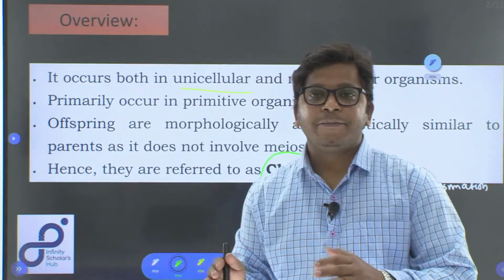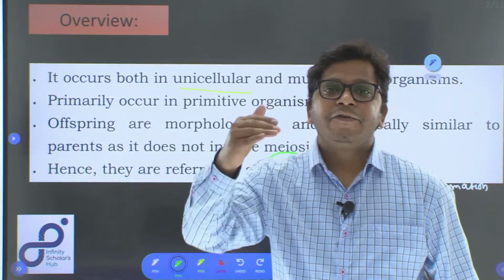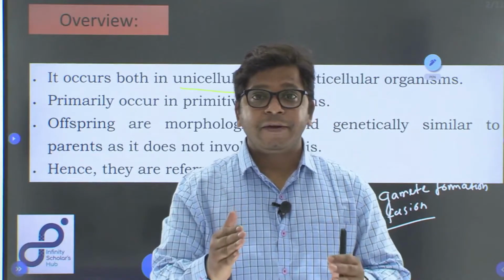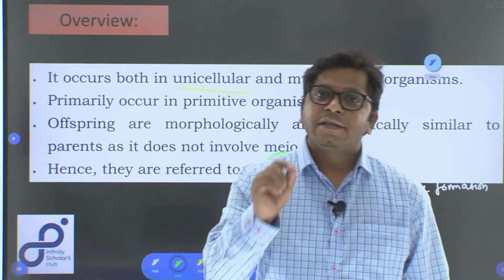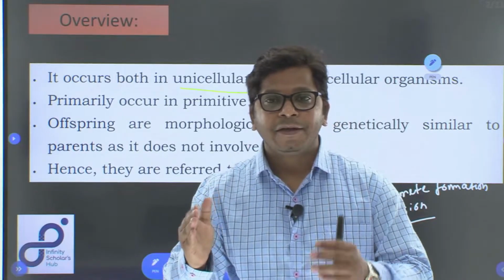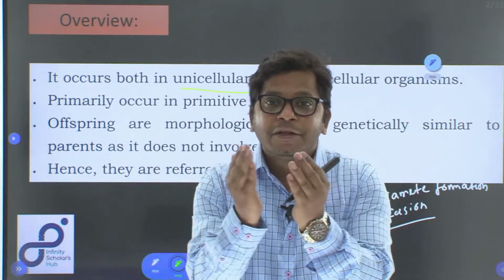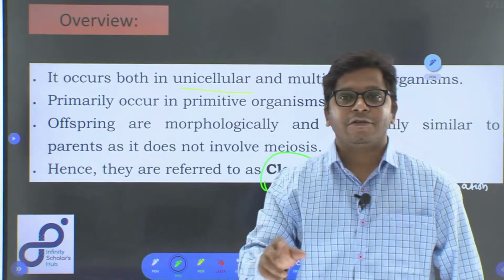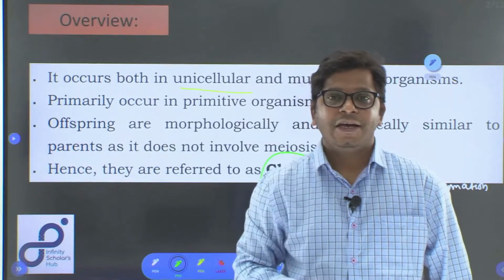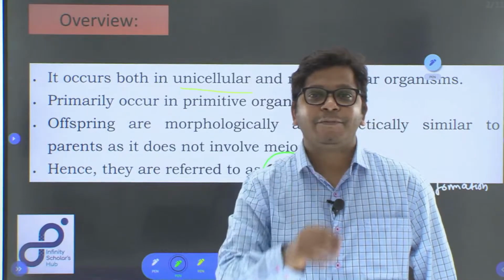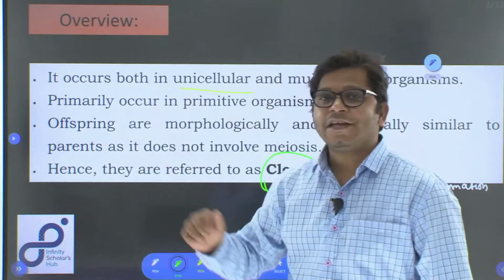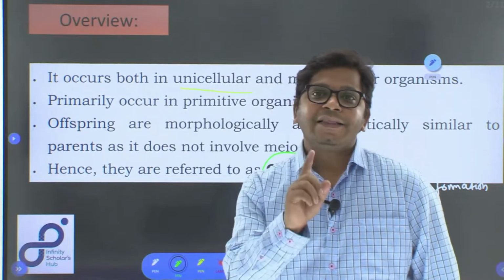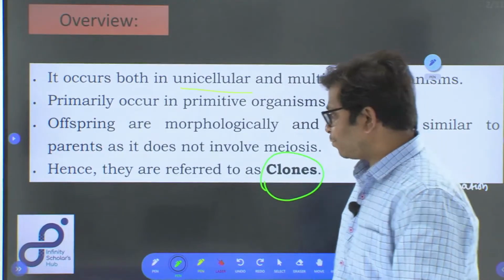Unlike in sexually reproducing organisms, there are many different ways the variation can come. First of all, there is union of male gamete and female gamete, that is bringing the variation. The second aspect is that meiosis is happening, and during meiosis recombination of the chromosomes is occurring, so that is also bringing variation. And the third thing is mutation. So, three different approaches bring variation in sexually reproducing organisms, whereas in asexual reproduction there is only one way where variability can occur, and that is through mutation only.